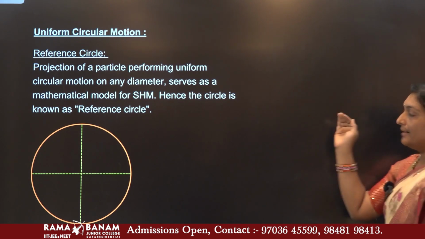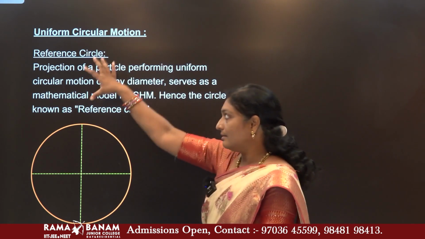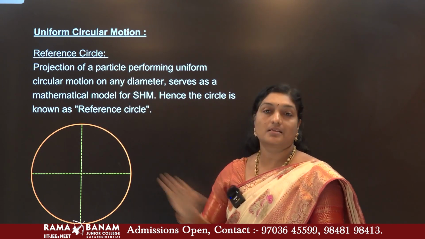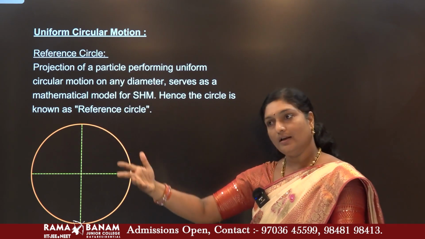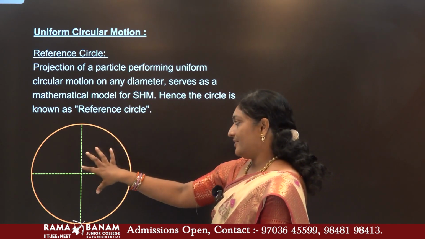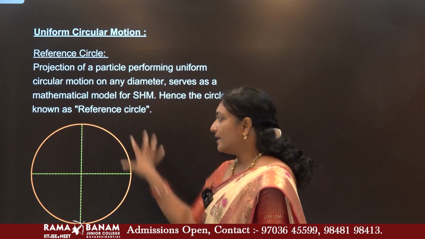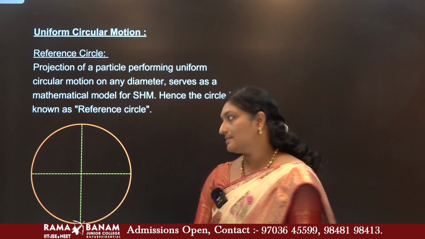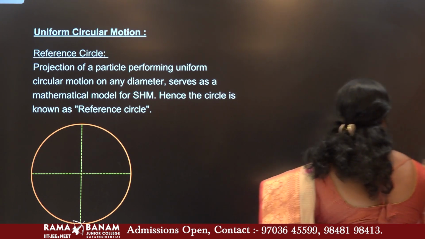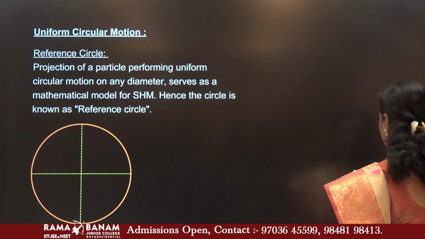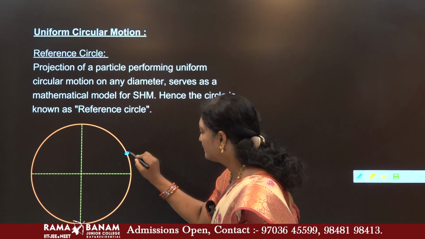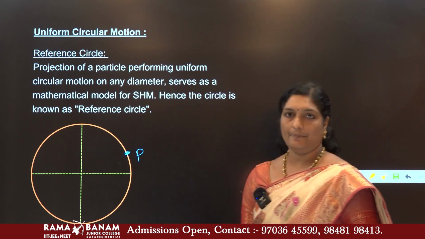Well, but we shall focus on the main part, that is the reference circle. This is entirely different from the examples we have considered so far. What is a reference circle? Let us consider a circle. On this circle, let us assume a point P. This is a point P.